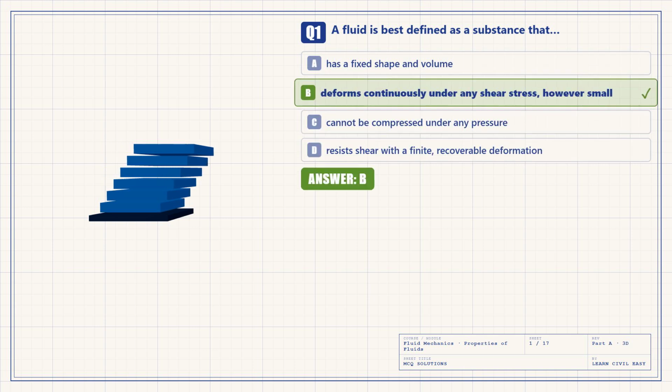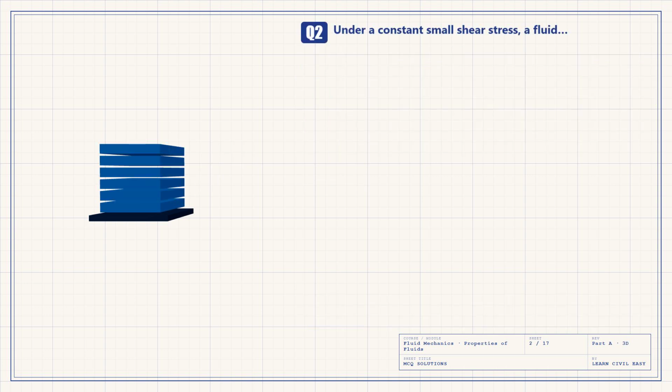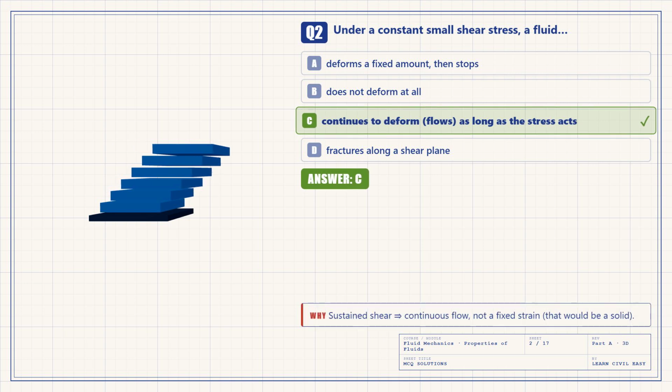Question 1. A fluid is best defined as a substance that deforms continuously under any shear stress, however small. The answer is B. That word continuously is the whole definition. A solid takes a fixed, recoverable deformation and then stops. A fluid never stops. Question 2. Under a constant shear, a fluid continues to deform or flow for as long as the stress acts. The answer is C. It does not settle to a fixed strain. That would be a solid.